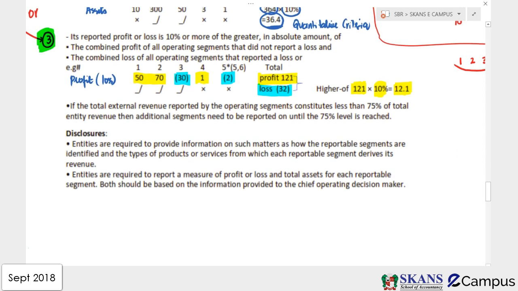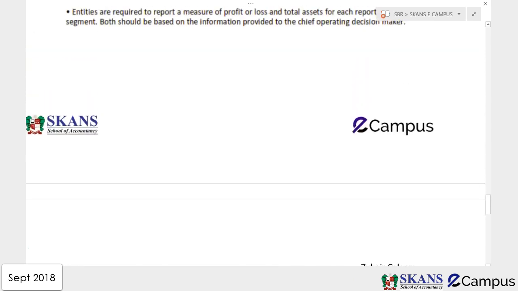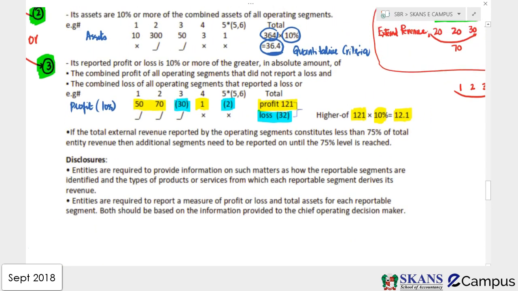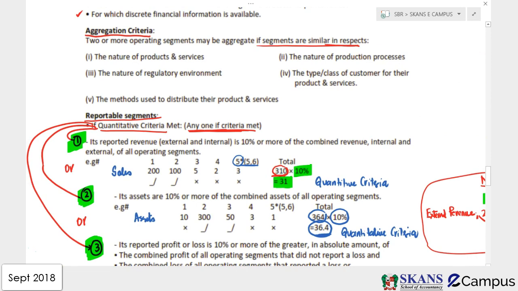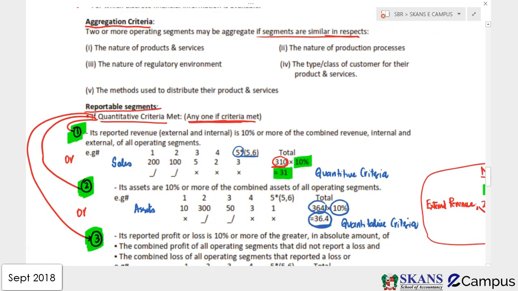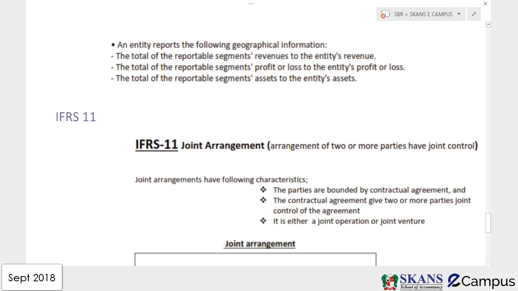Now what disclosure do you need to show? This is really important. You need to show the assets, guys. You need to show the profits, you need to show the losses, and you need to show each and every piece of information that will be relevant to them. You are going to show the interest expenses, etc., guys. So these are the disclosures that you need to learn, what disclosures are required about the segments. It will help the users of financial statements to understand the business, and it will give an in-depth analysis of the business, so they can take their decisions more effectively. So this is all about IFRS 8, guys.